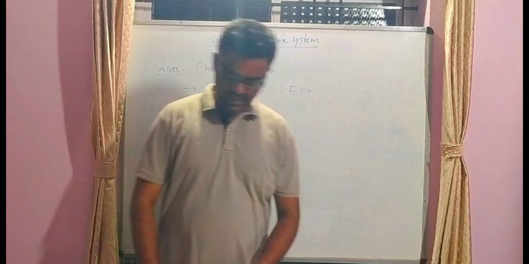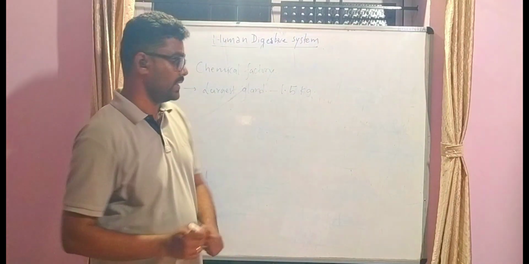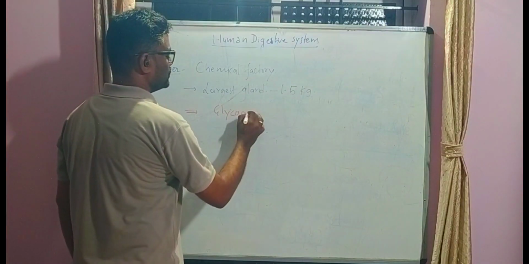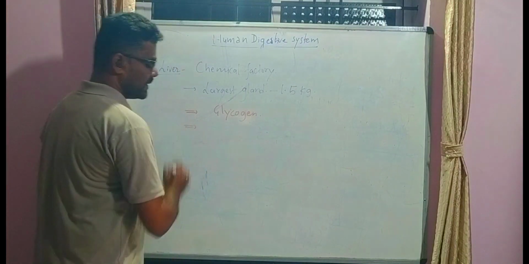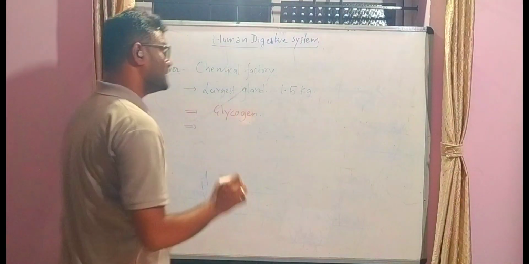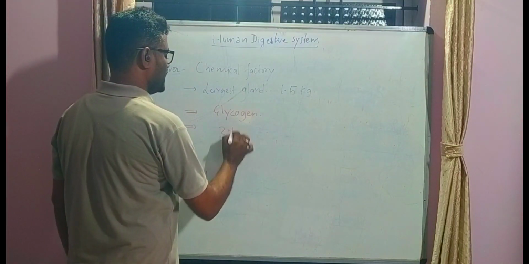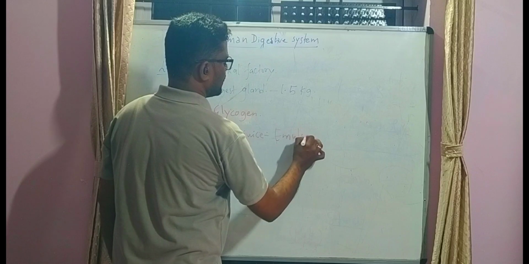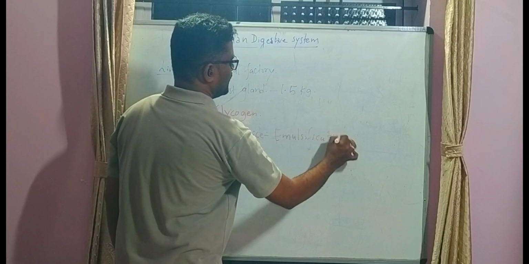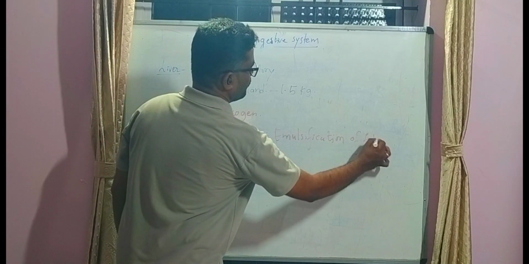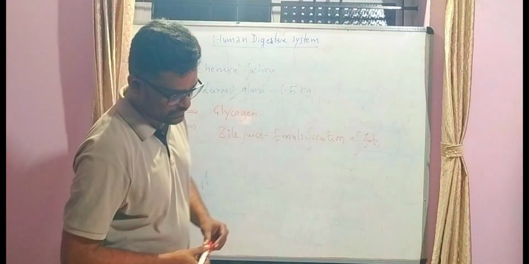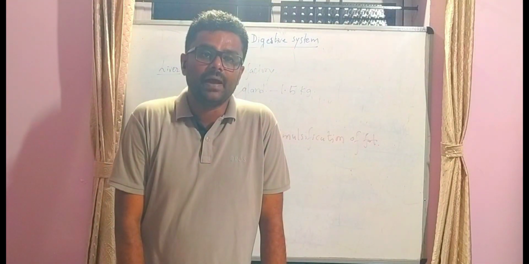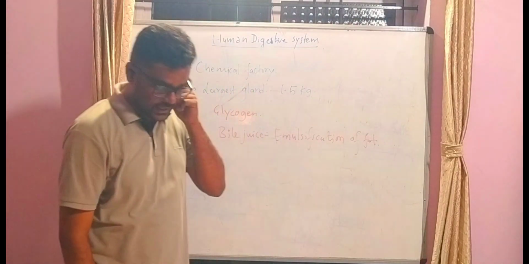It helps in storage of glycogen, and it secretes bile juice. That bile juice helps in emulsification of fat. The bile juice is secreted by the liver and stored in the gallbladder.